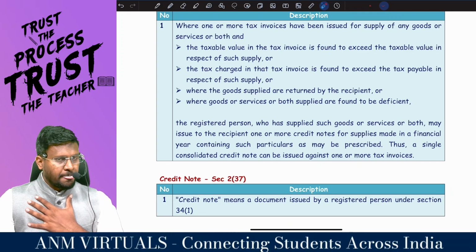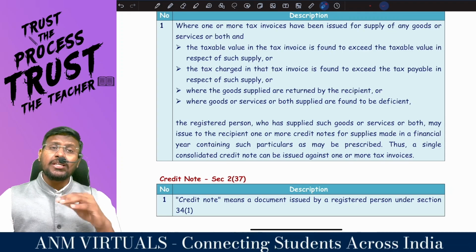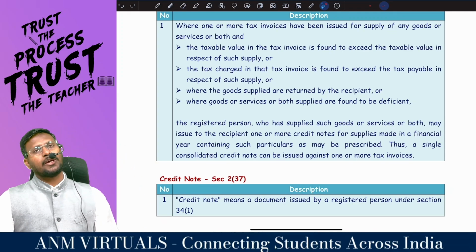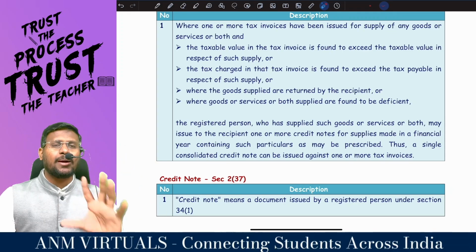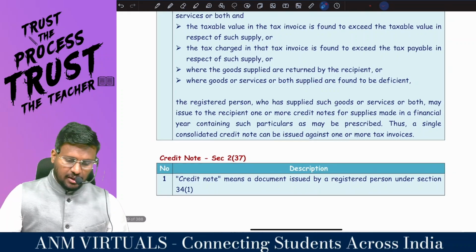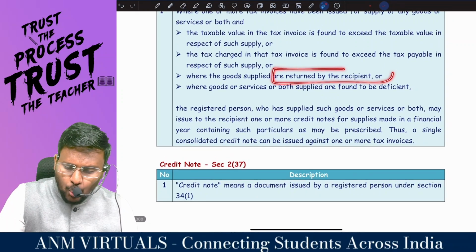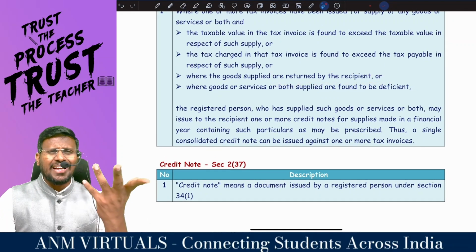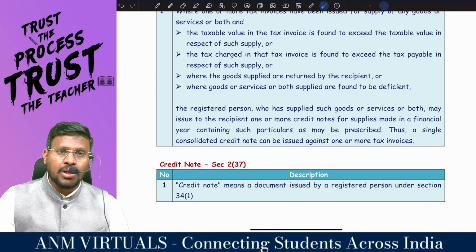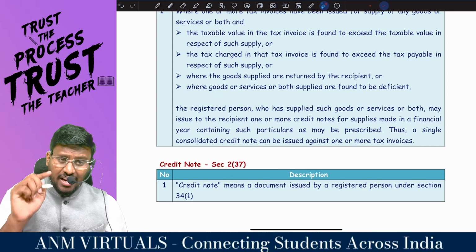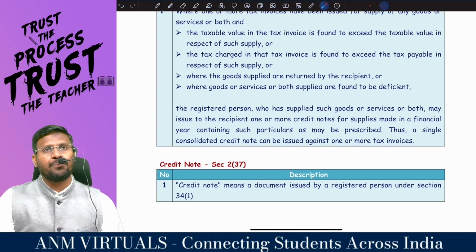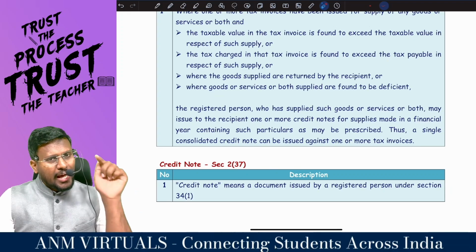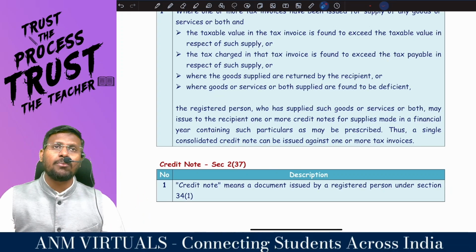So number 1, the value of supply is more as compared to the actual value of supply. The rate of tax is more as compared to the actual rate of tax. Third one, where the goods supplied are returned by the recipient. You said that you don't like the goods, you are going to return the goods. When you return the goods, will you still be my debtor or does the debtor reduce? Debtor reduces. So I have to debit you, credit you. This is circumstance number 3.